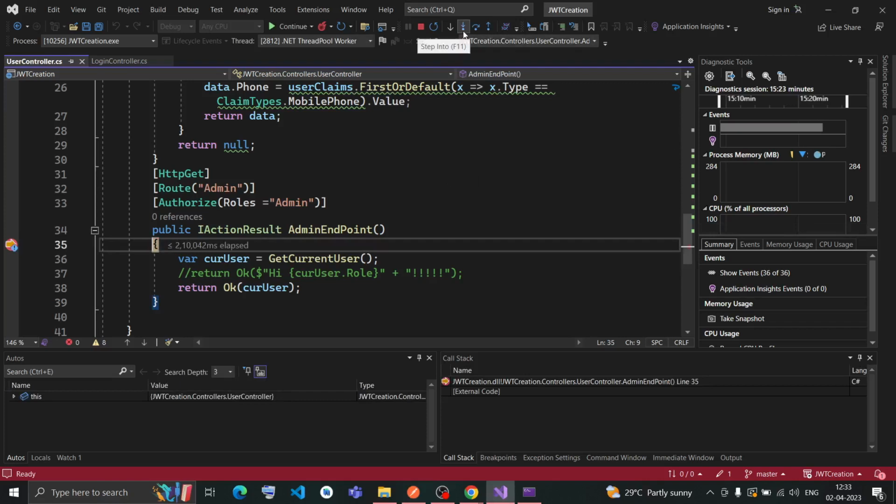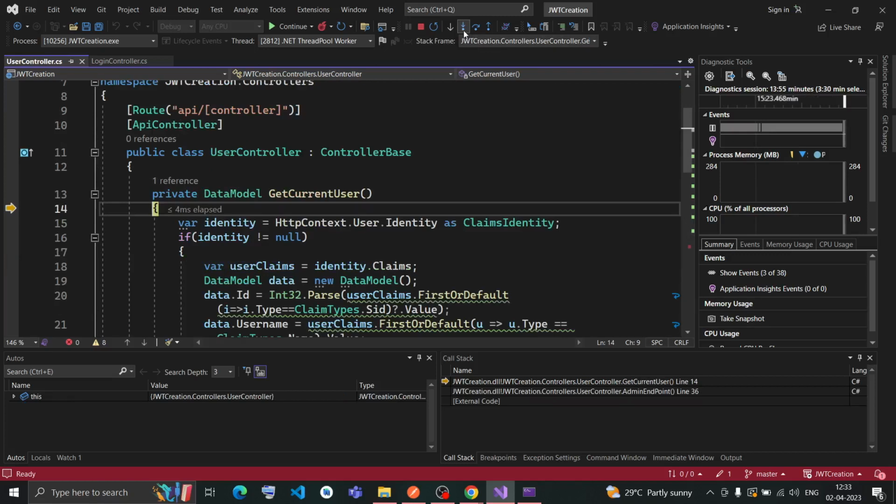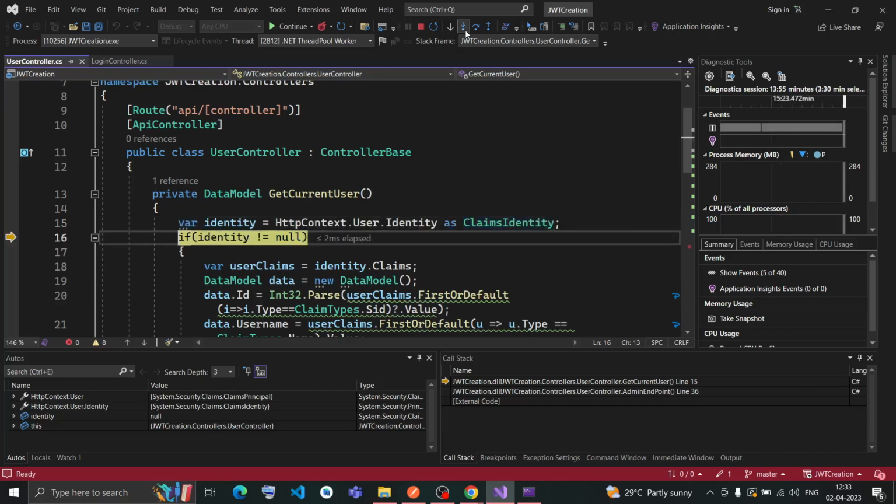So it came here, checking this line. This line is nothing but this current user calling this get current user method. First it is null, now it will go inside the get current user, and it is just set as return type as data model. So it will check the identity of that particular user. Then if identity is not equal to null, if identity is there, it is surely not null.